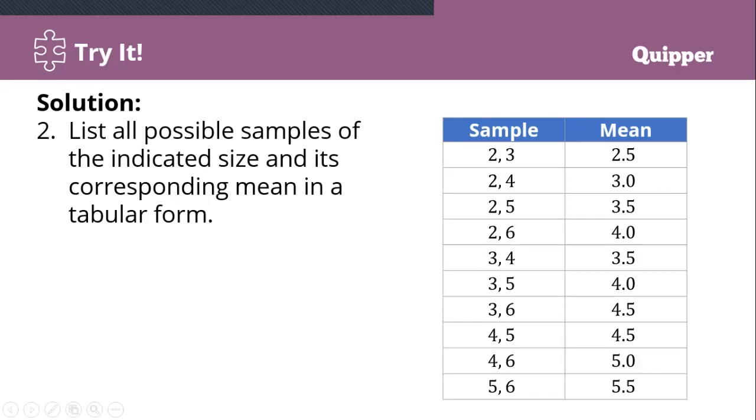3 plus 5, 8. Divide by 2, mo nang 4.0. 3 plus 6, 9. Divide by 2, 4.5. 4 plus 5, 9. Divide by 2, 4.5. Then 4 plus 6, 10. Divide by 2, 5.0. 5 plus 6, 11. Divide by 2 is 5.5. So, mo na yung sample, mo na yung mean.